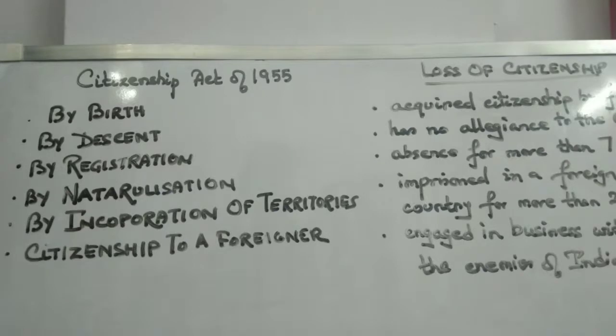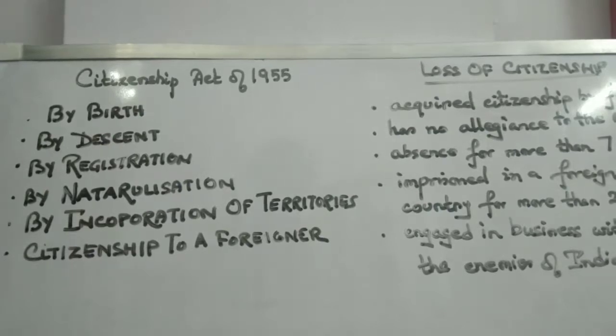And lastly we have citizenship by incorporation of territories, where, when territories had been incorporated into the state of India, the people living in those territories were given citizenship, and by this provision the people of Pondicherry, Chandranagar and Sikkim were recognized as Indian citizens.